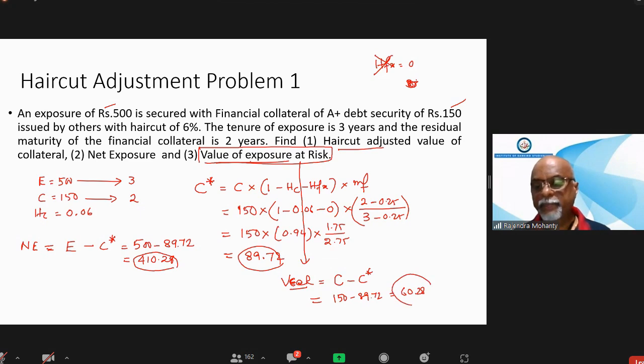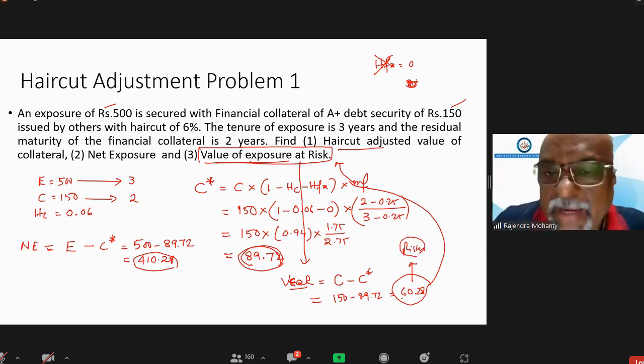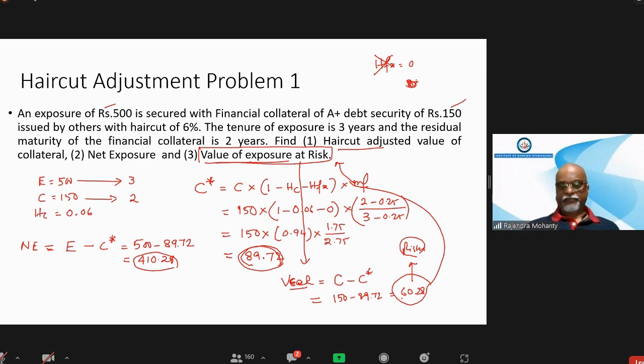60.28 will be the answer for value of exposure at risk, because this much amount we have reduced from the exposure, and the rest of the amount cannot be reduced. So this is the risky part remaining. That is called value of exposure at risk.